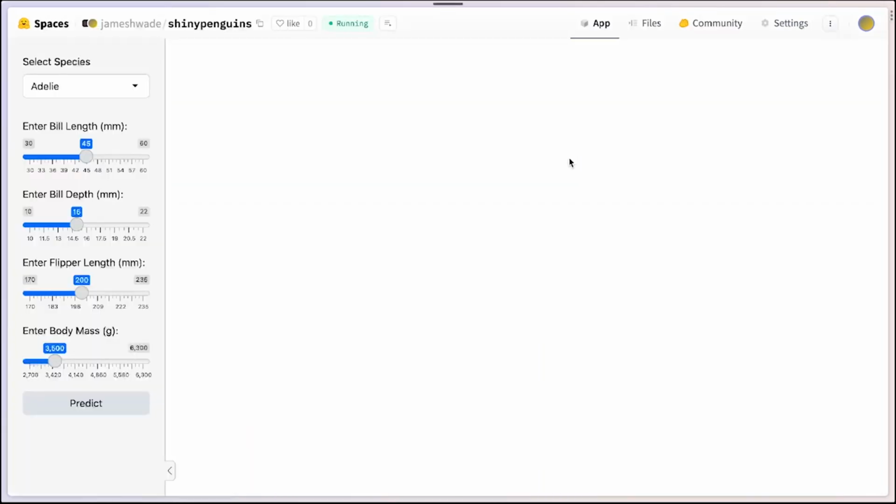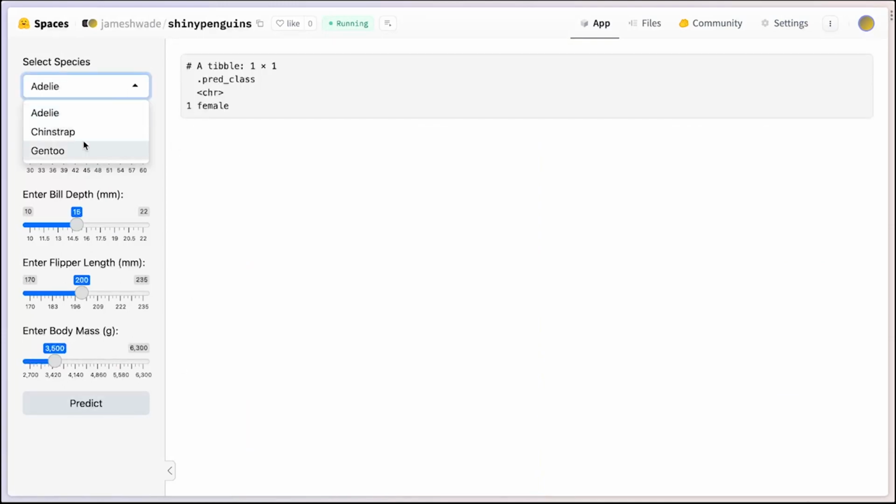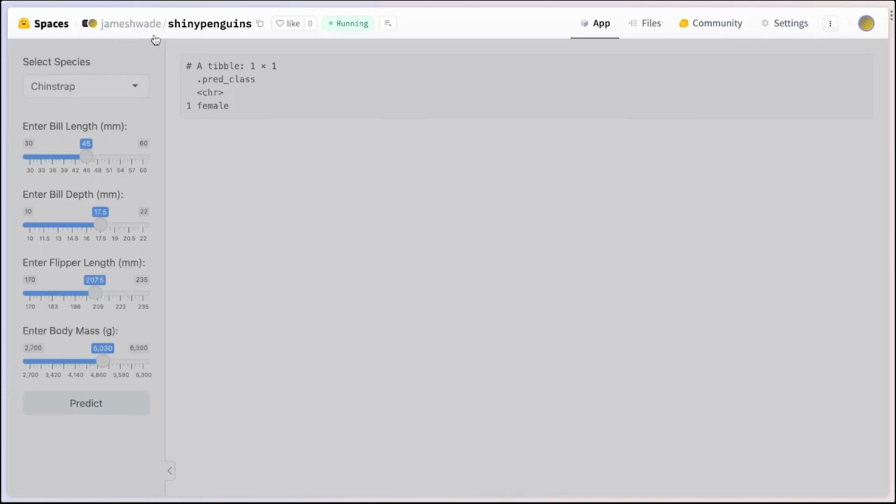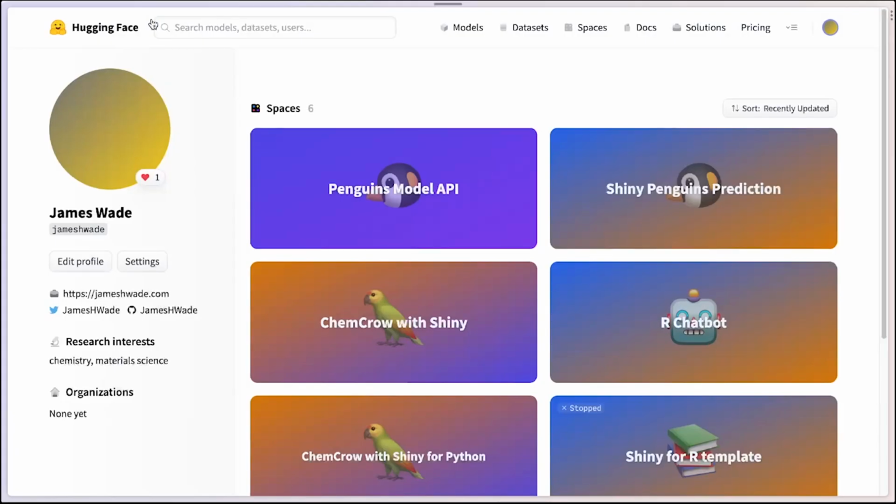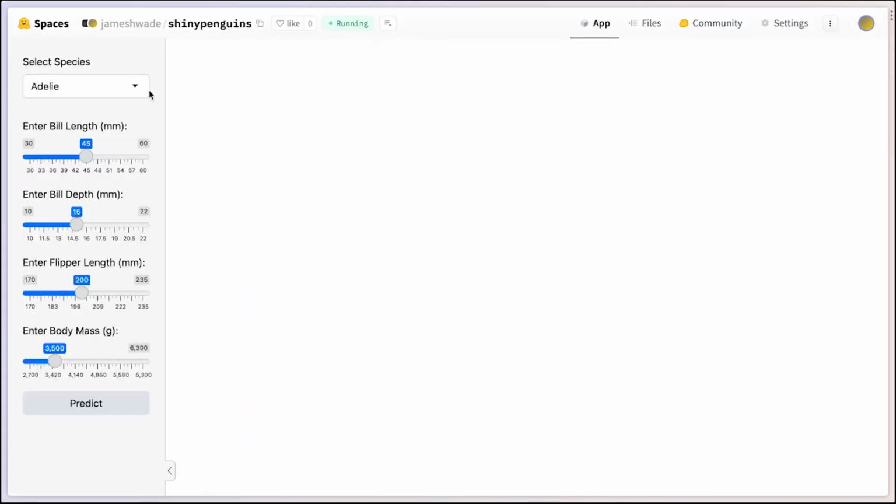This might be an artifact of using all of the free versions of these, but if you happen to spot an error yourself in this, maybe I misspelled the penguin species or something like that, I would very much appreciate your feedback and suggestions on what was going wrong with this. So let's jump back in and see.